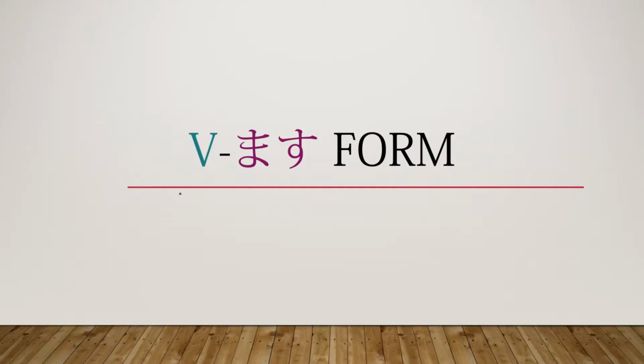That is verb masu, verb mashita, verb masen, verb masen deshita. Okay, let's dive right into this. As you can see here, I just put verb masu form, because that is really what we're covering today. Those four things I just listed, all of that combined is known as the masu form, or the polite form in Japanese. And it's the way of conjugating the verb in Japanese.